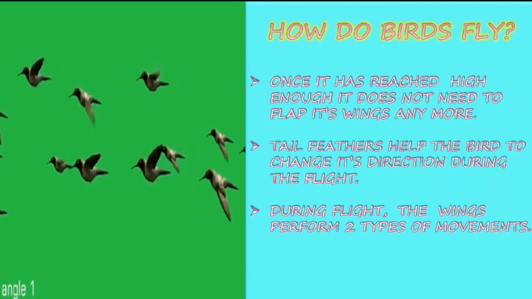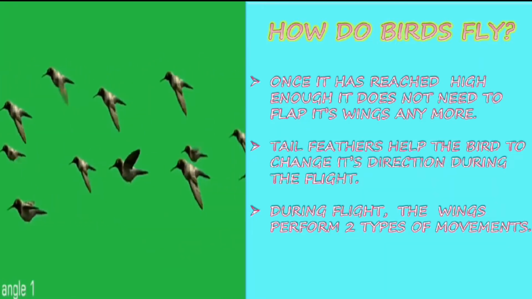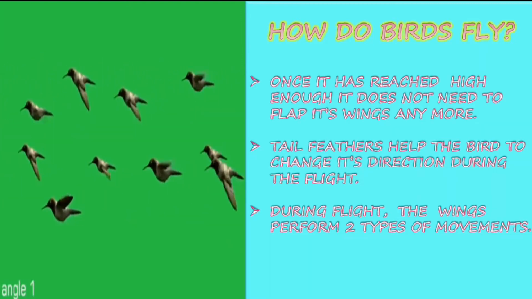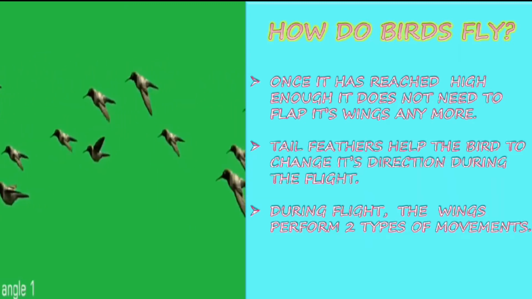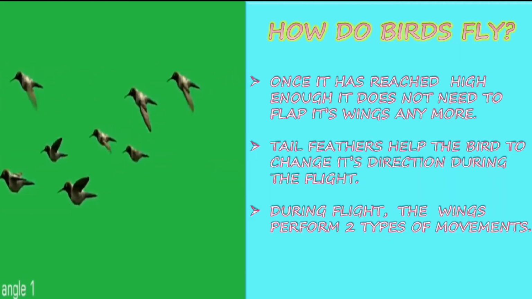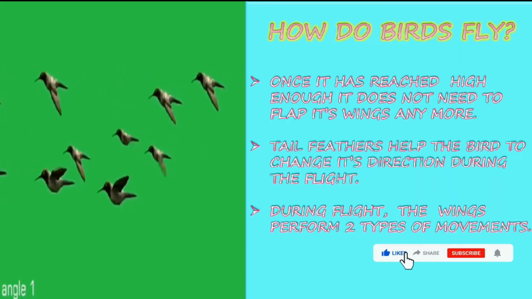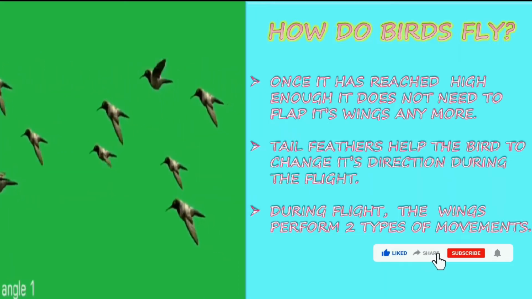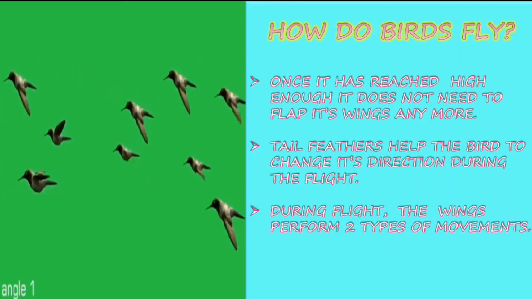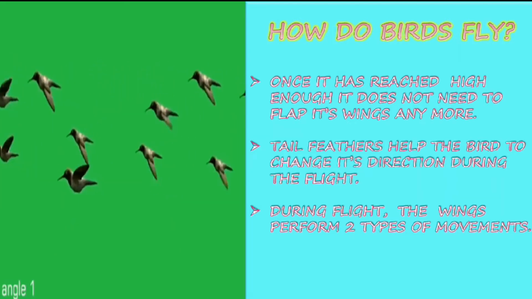Once it has reached high enough, it does not need to flap its wings anymore. So if it reaches a certain height, it need not flap its wings, because it flaps its wings to move its body up and to pull the air down. After a certain limit, there is no need to flap the wings. It can travel in a streamlined position, that is a straight position. Tail feathers help the bird to change its direction during the flight. So the tail is used to change the direction.